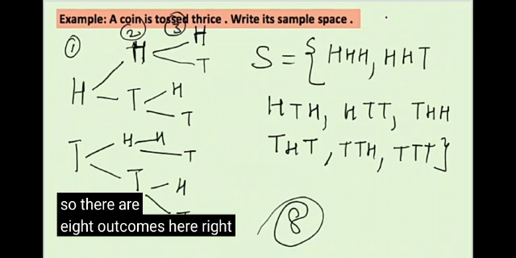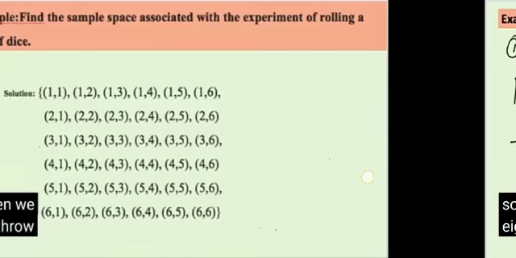For example, one problem: a coin is tossed thrice, that is, 3 times. Write its sample space. The total outcomes of a coin are head and tail. Here the sample space is HHH, HHT, HTH, HTT, THH, THT, TTH, TTT. The number of elements in the sample space is 8.